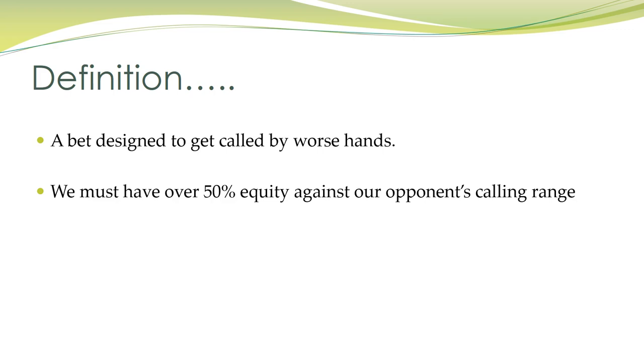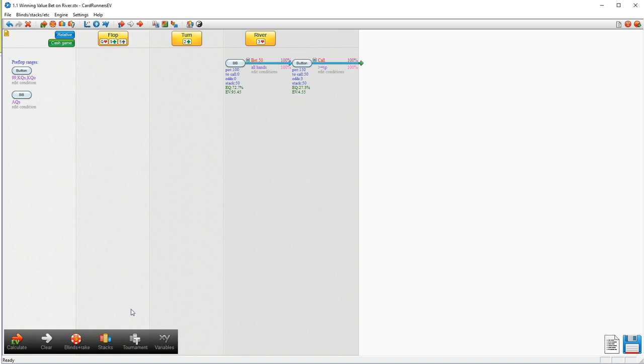So let's assume that we are on the river, let's assume that we are value betting, and let's assume that our opponent is never raising. And let's start by assuming that our opponent is always going to call. So it's going to be a highly simplified model, but it makes sense to start with a simple model when we are introducing ourselves to a concept. Okay, so I'd like to introduce you now to CardRunner's EV. As we mentioned at the outset, this is an expected value calculator. And we're going to use it to experiment with value betting and see what kind of results we get.